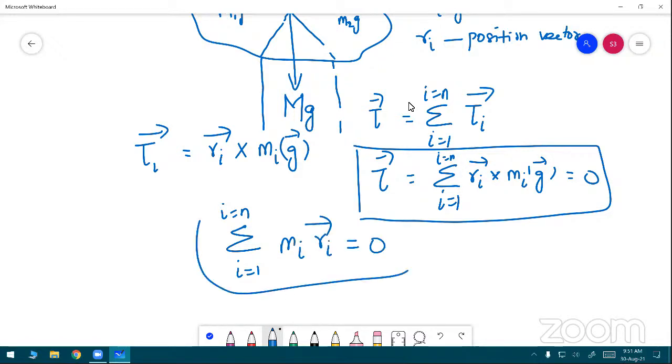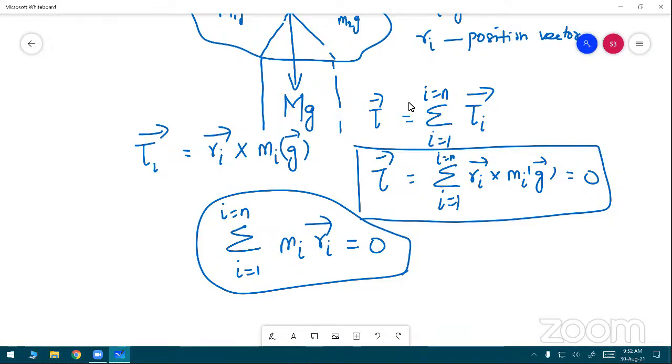This holds when the center of mass of the body lies at the origin, that is, the position vectors r are taken with respect to the center of gravity. The center of gravity of the body coincides with the center of mass of the body when we require this condition. Already I explained this: center of gravity and center of mass coincide.